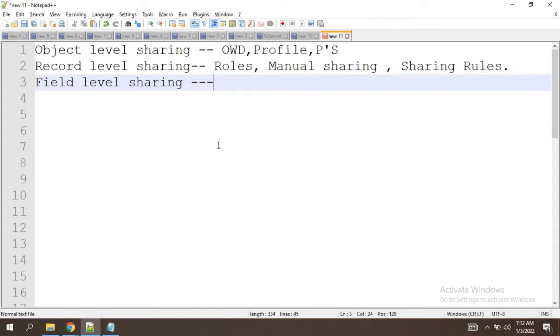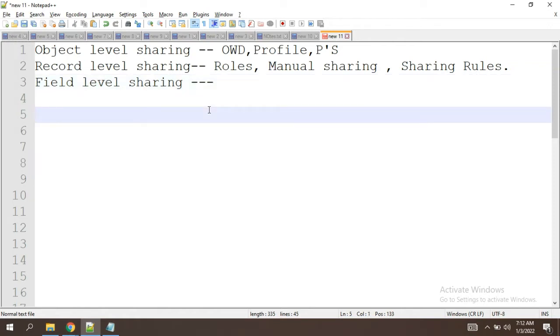We just want to show only four and you can hide one. At that point of time, we have to go for field level sharing, which we will be seeing in today's class. Okay, this and sharing rules we will cover.